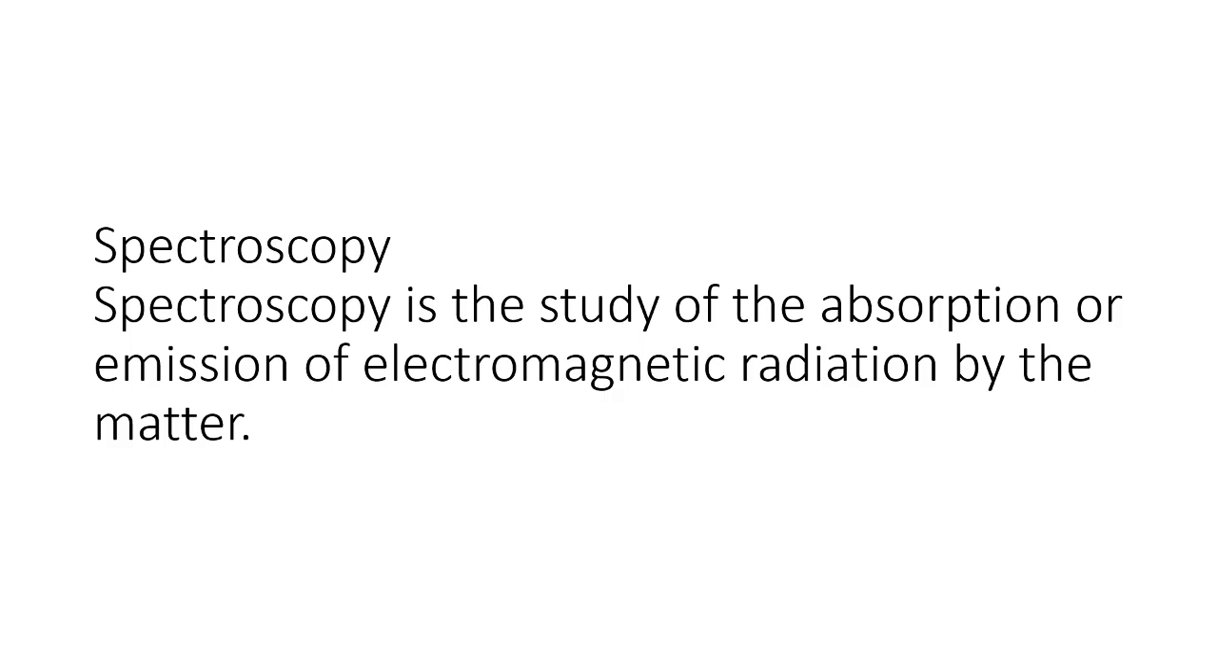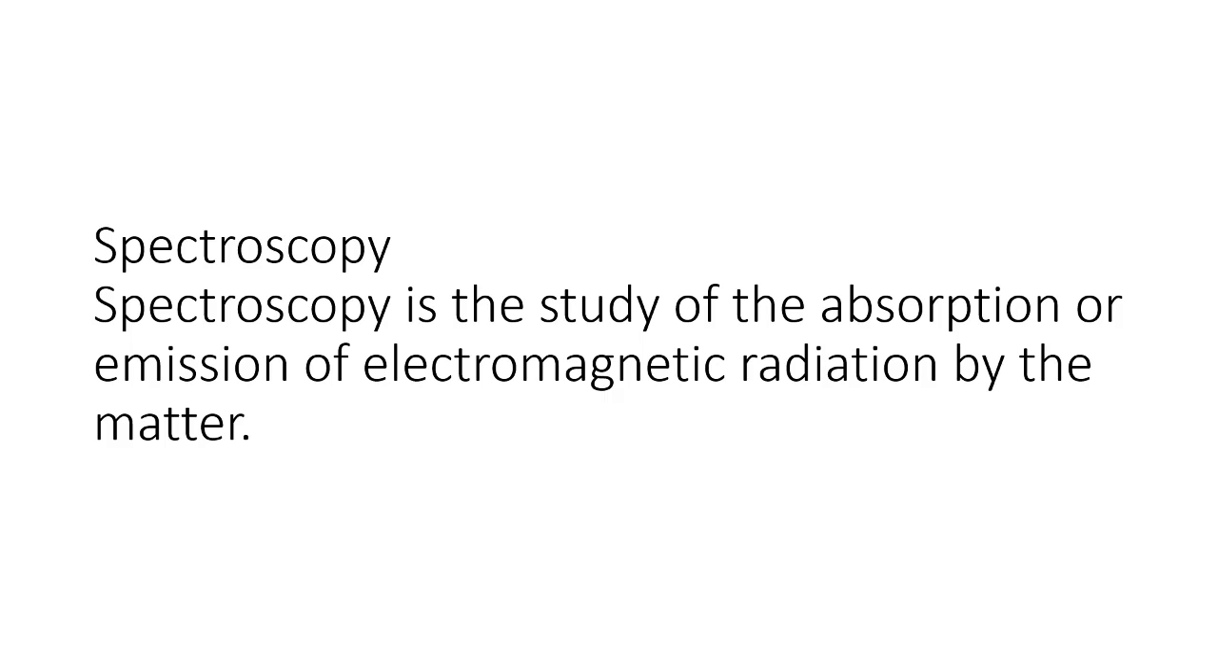So let's see the types of spectroscopy. Before going into types of spectroscopy, we have different types of radiations. The radiations are UV or visible radiations, infrared radiations, microwave radiations, radio waves, X-rays and gamma rays. So let's get into the types of spectroscopy.